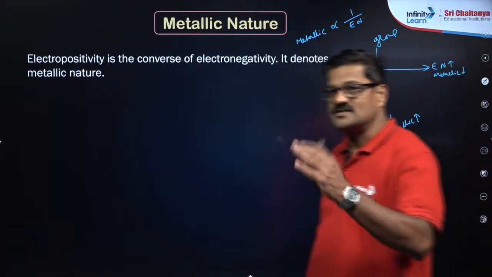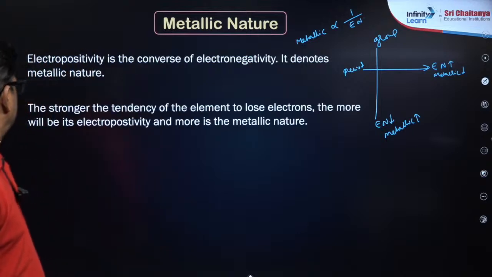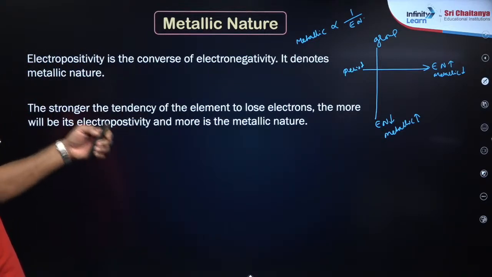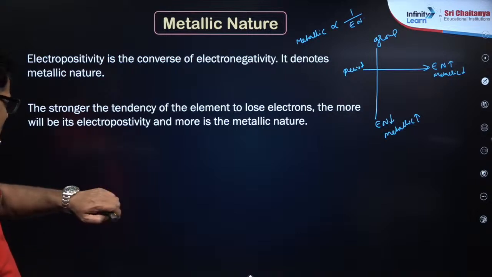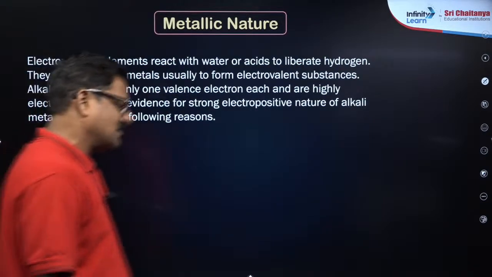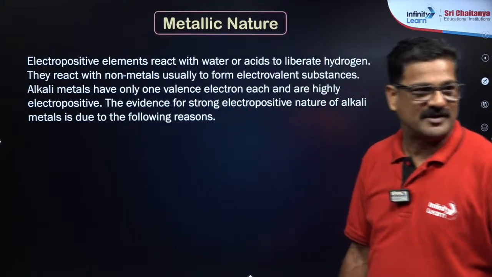So it is in the reverse way, right? The stronger the tendency of an element to lose electrons, the more its electropositivity and the more its metallic nature. The electropositive nature is greater for s block elements and less for p block elements.